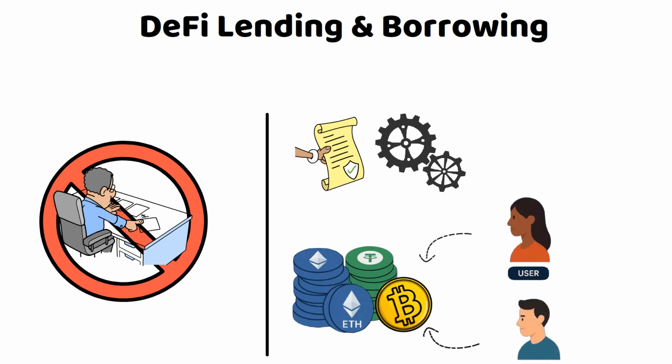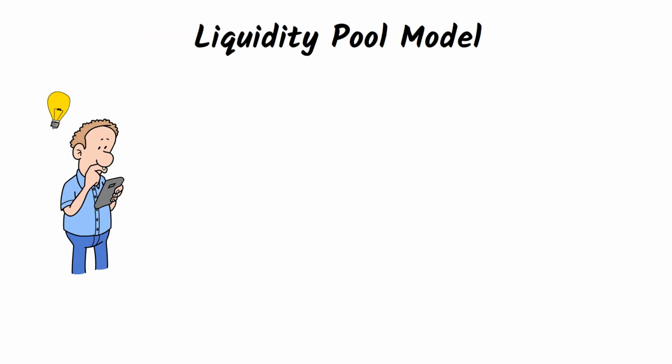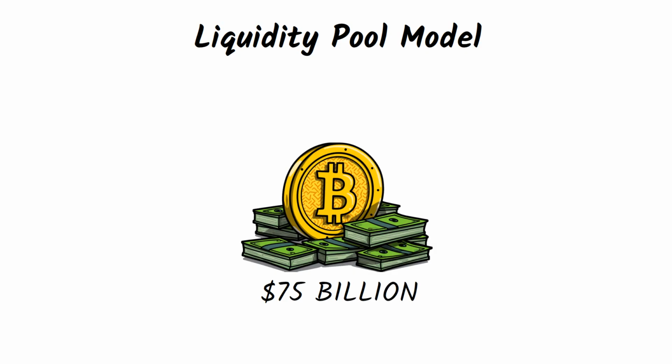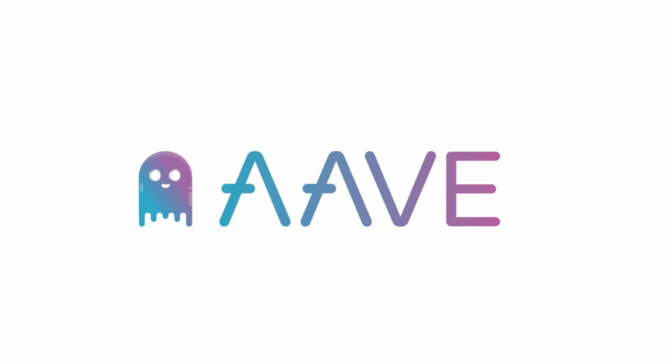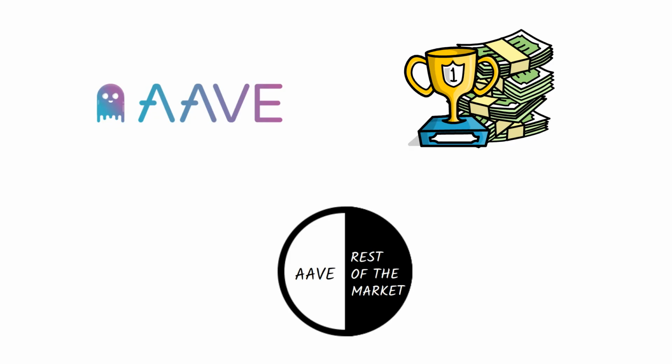through smart contracts. There are multiple types of models in the DeFi borrowing and lending space, but there is one that completely dominates the market: the liquidity pool model. Right now, these DeFi protocols hold over $75 billion in liquidity. The decentralized application Aave, which by the way means ghost in Finnish, leads the liquidity pool market. Alone, it accounts for about half of all the money in the DeFi lending pools.